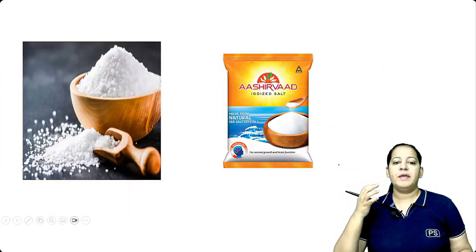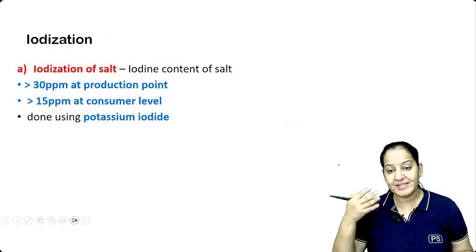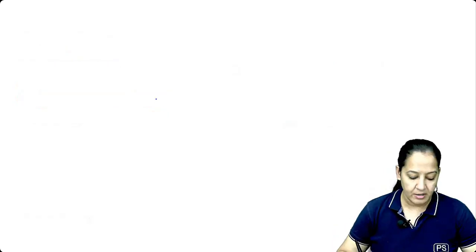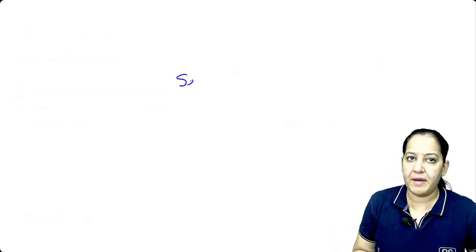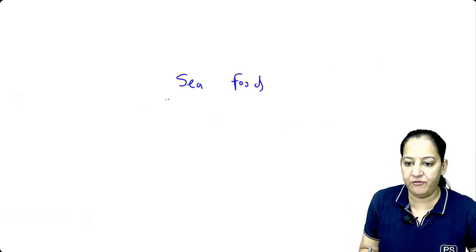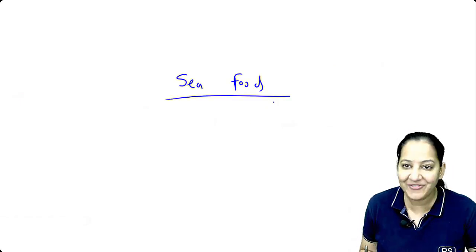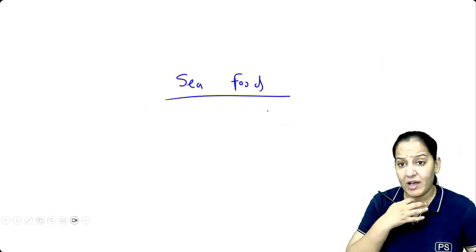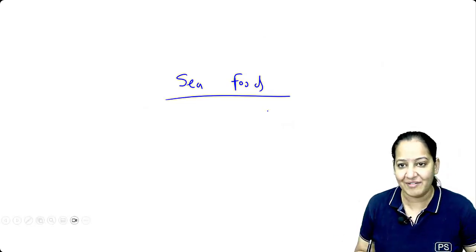Okay. You tell me, for iodization, from where do we get the iodine? So you told me, ma'am, iodine is present maximum in the seafood. But I am a vegetarian. I don't eat seafood. I don't eat fish. So will I have iodine deficiency? Will I have goiter? No, I will not have.